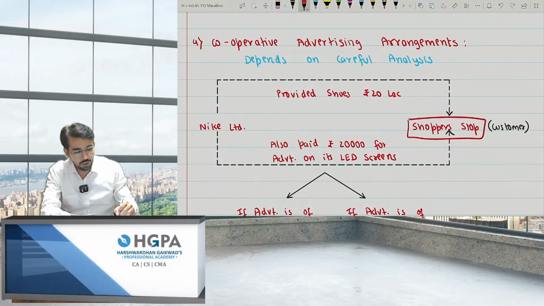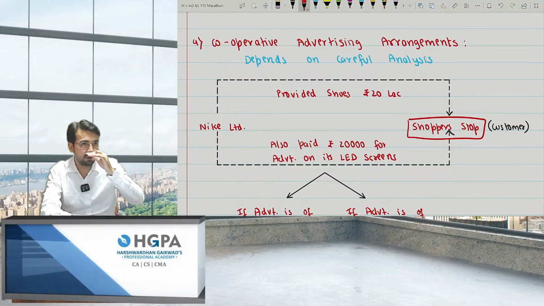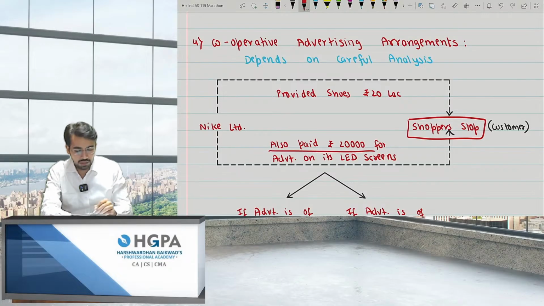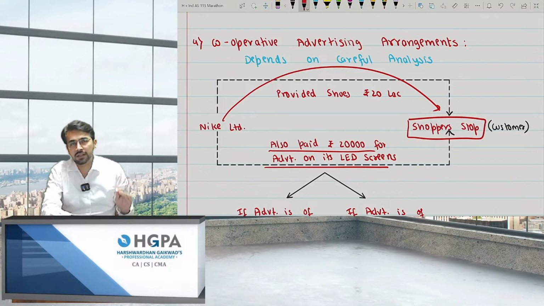Shoppers Stop has the LCD displayed in each and every corner of their showroom, right? So we also paid them 20,000. Nike also sold 20 lakh rupees of goods, and Nike only paid them 20,000 to book an advertisement on its LED screen, just to play advertisements from time to time, and that should be of Nike shoes only, right?